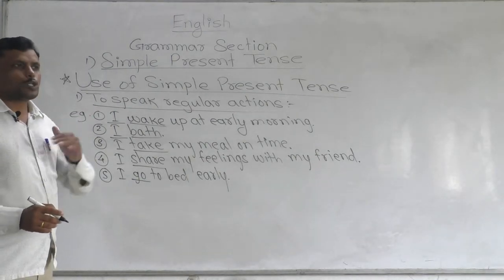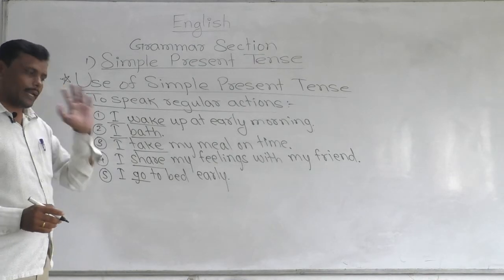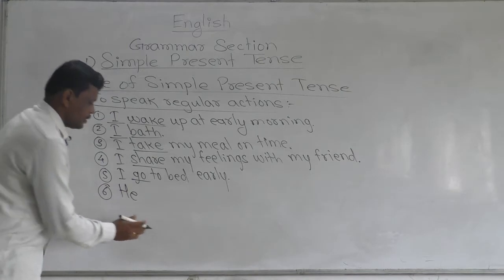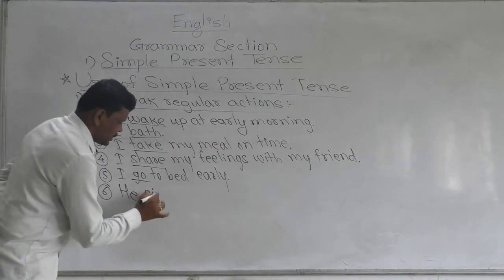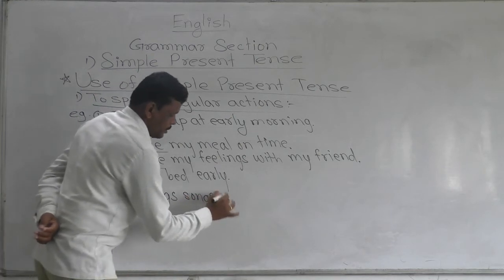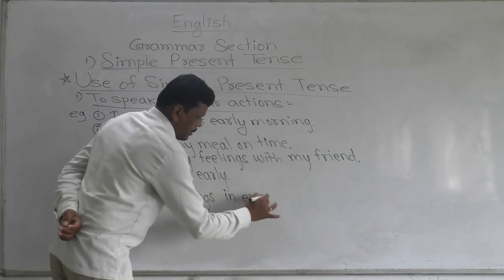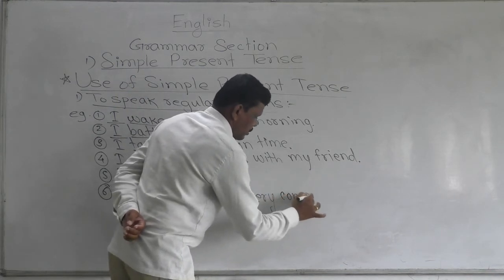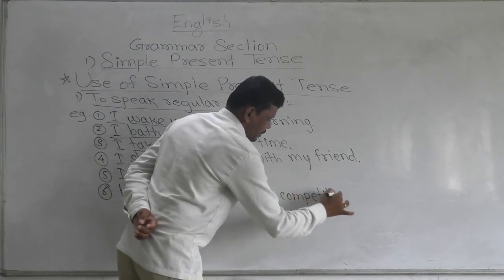If we want to speak about another person's regular action, for example, he sings songs in every competition.